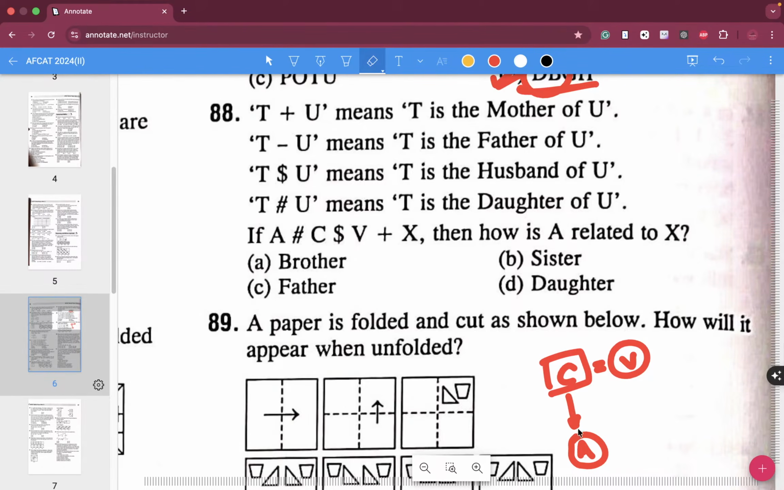We'll write it more precisely down below. V plus X means V is the mother of X. So V is the mother of X, that is also there, which means these two guys are siblings. Then how is A related to X? I think for this question also we'll be having sister as the correct answer.